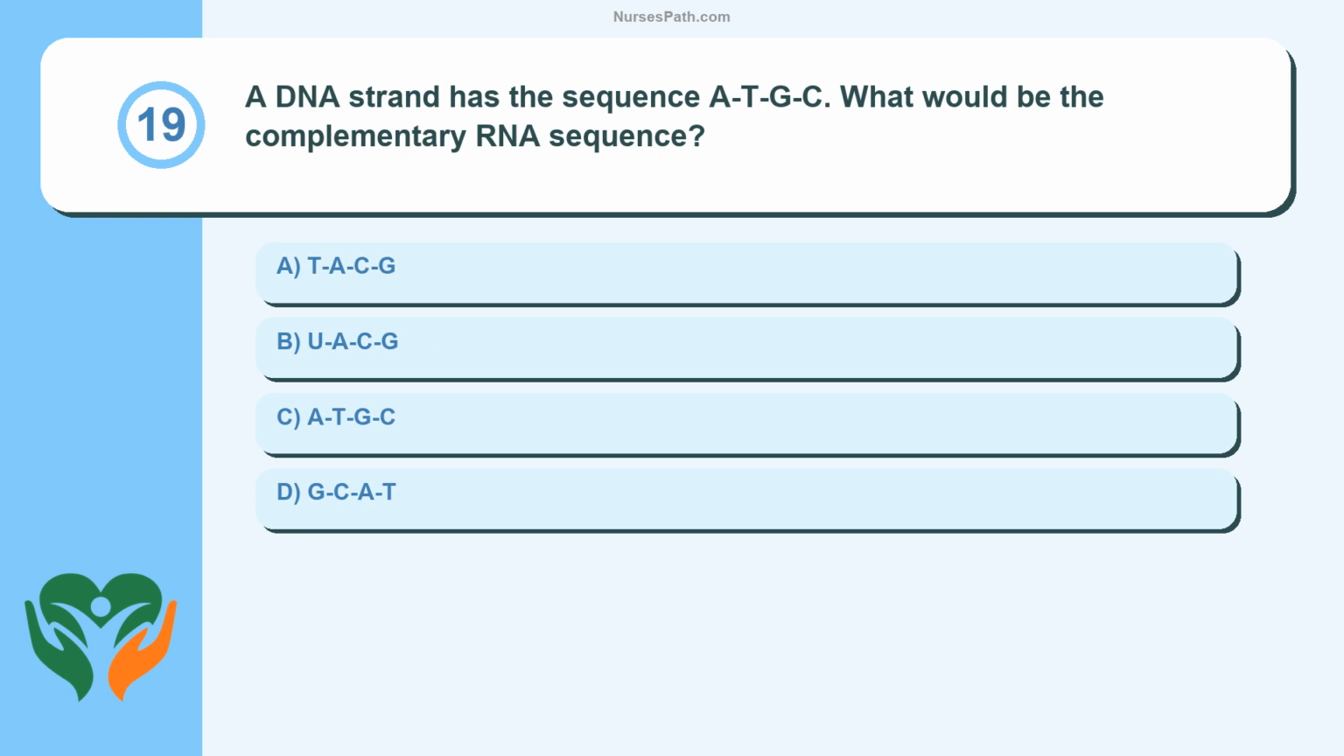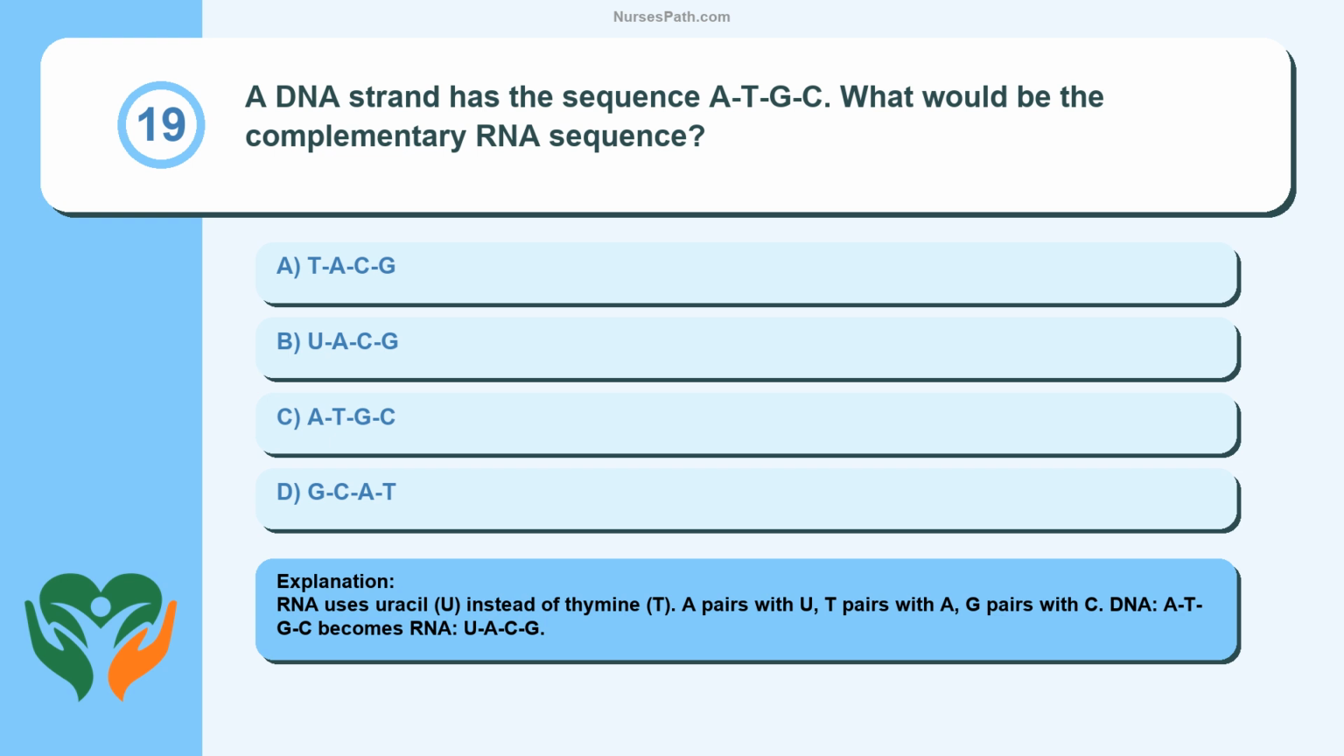Question 19. A DNA strand has the sequence ATGC. What would be the complementary RNA sequence? TACG, UACG, ATGC, GCAT. RNA uses uracil, U, instead of thymine, T. A pairs with U, T pairs with A, G pairs with C. DNA ATGC becomes RNA UACG.